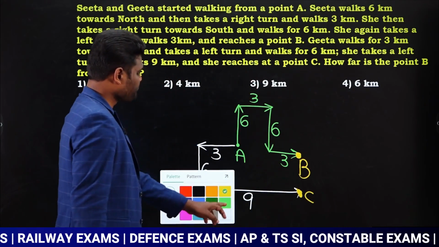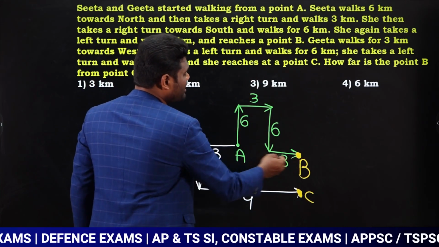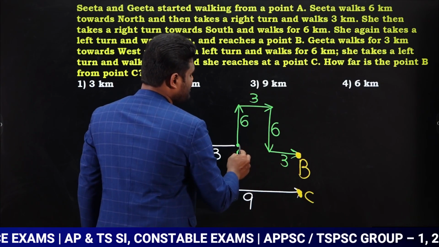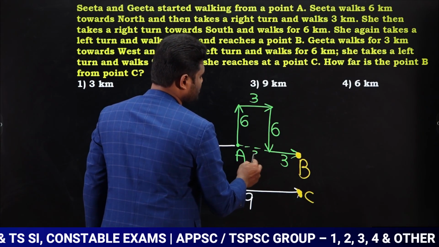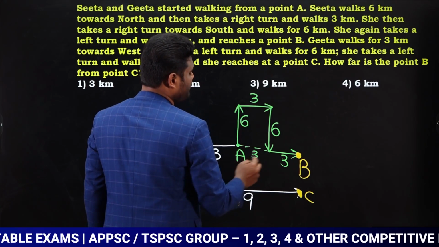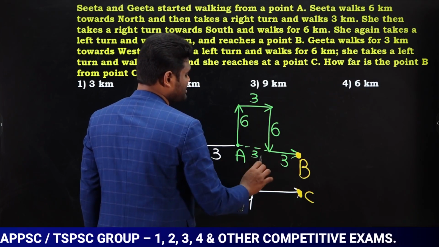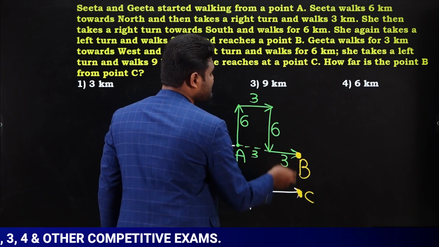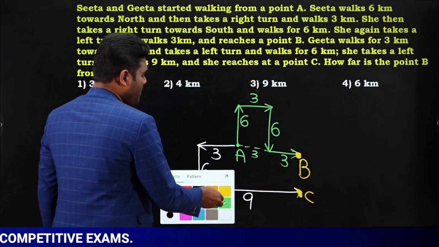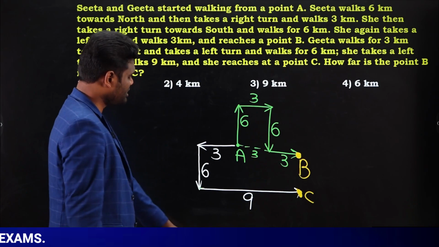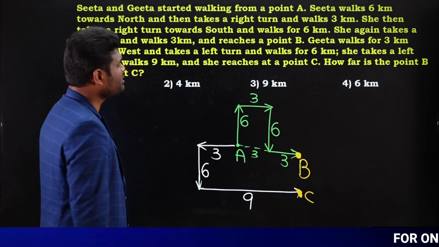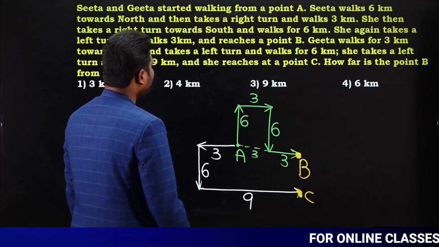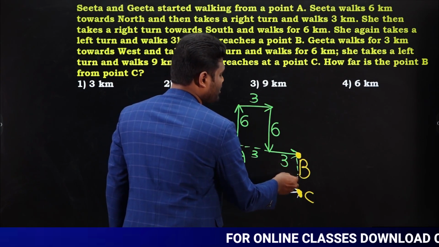Now just observe here. If you observe here, this total distance is 3. This is also how much? This is also 3. Why? Because if this is 3, this also will be 3, plus 3 plus 3, total it is 9. Which means this is 9. So both B and C are on the same horizontal straight line. Yes or no? As both B and C are on the same horizontal straight line, we need to know this distance.